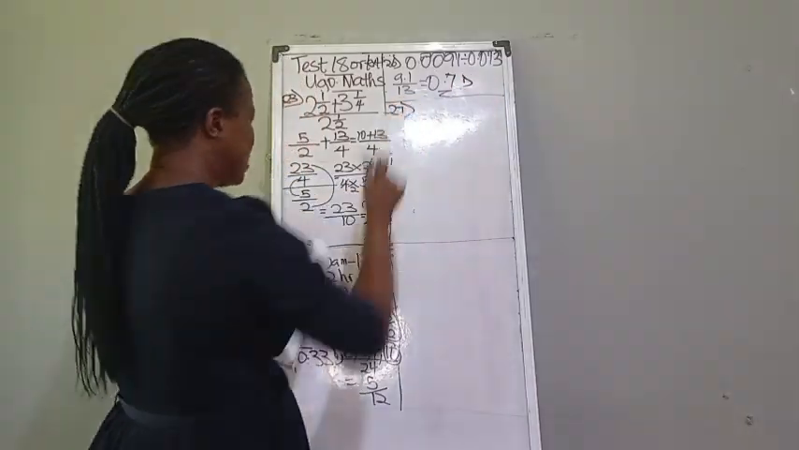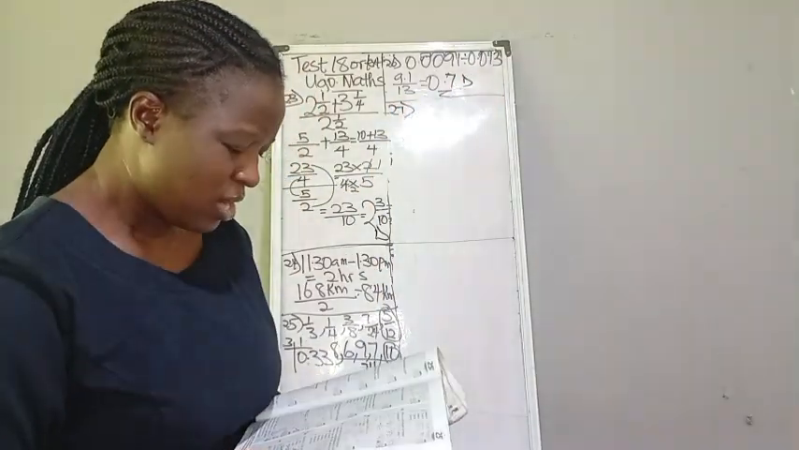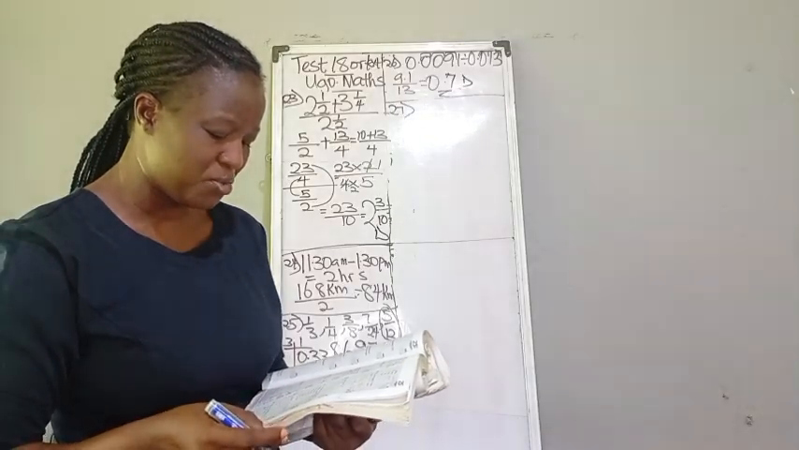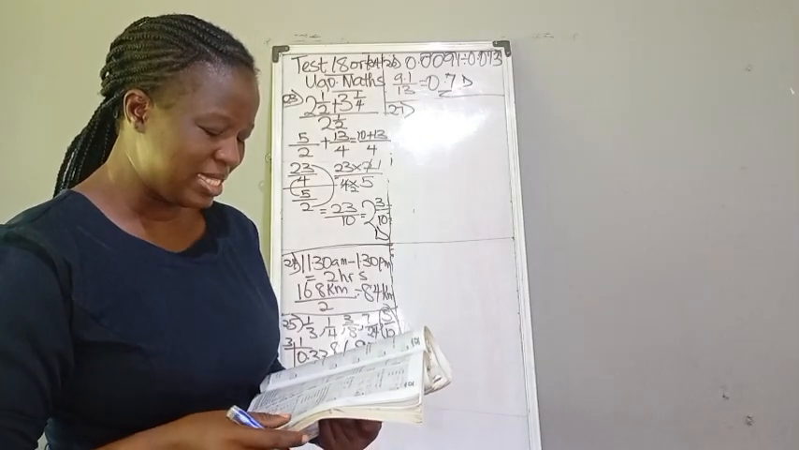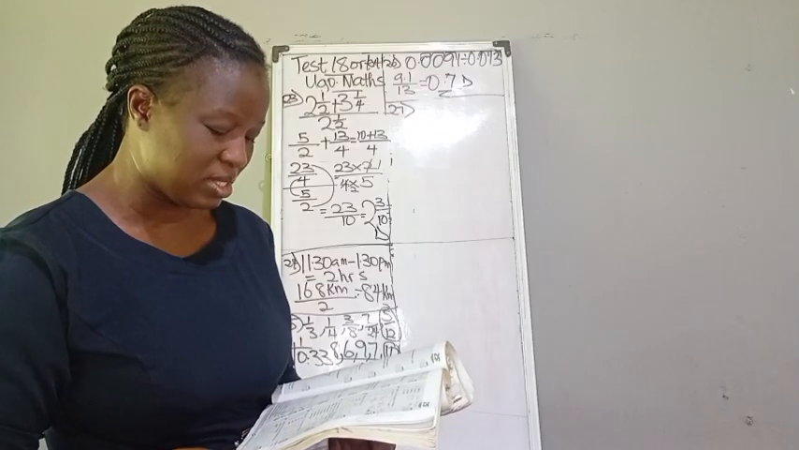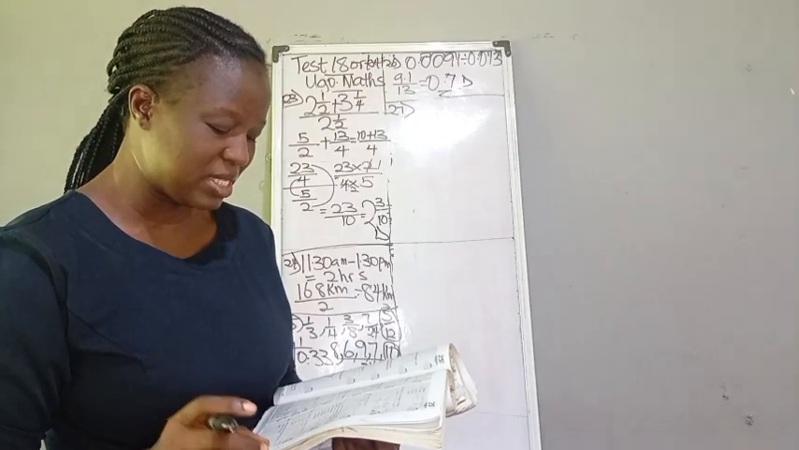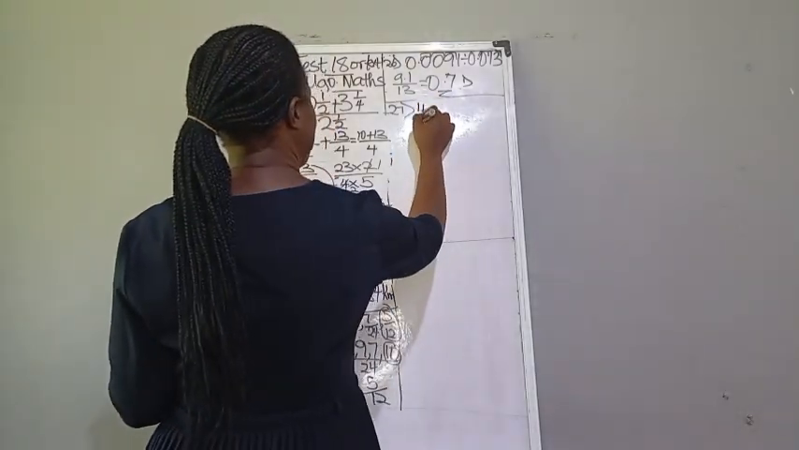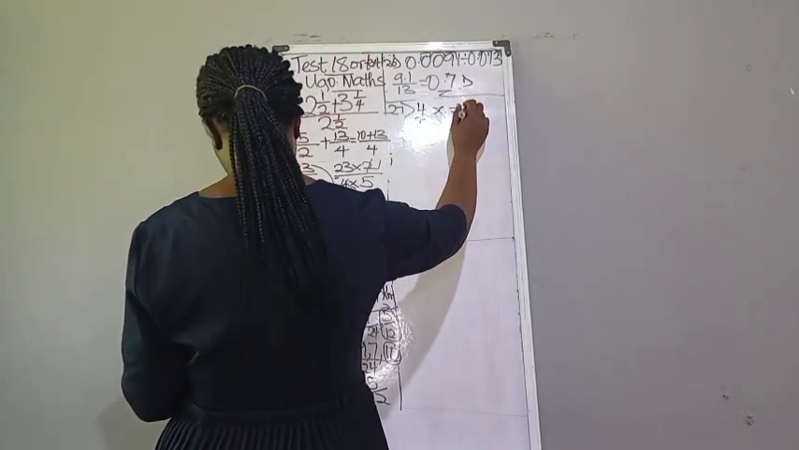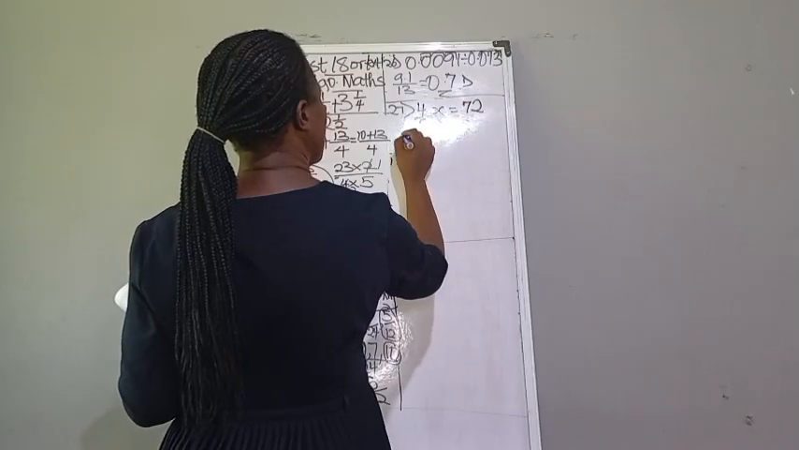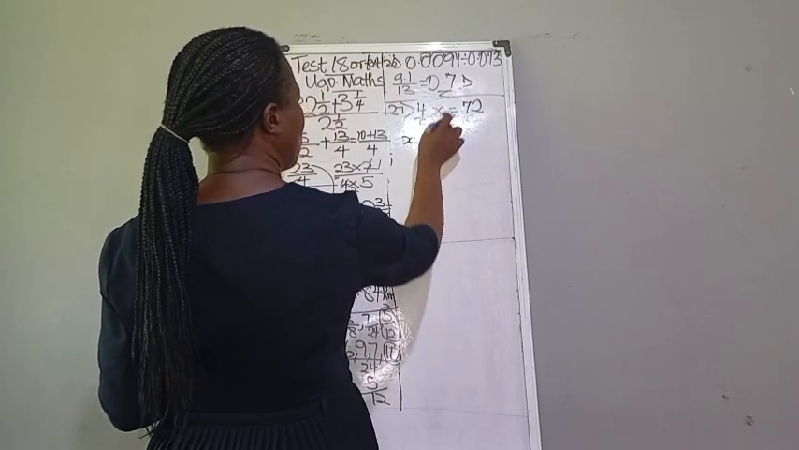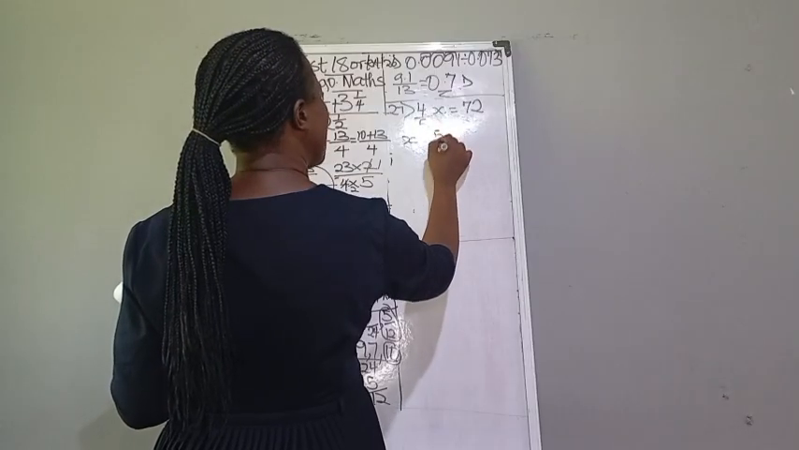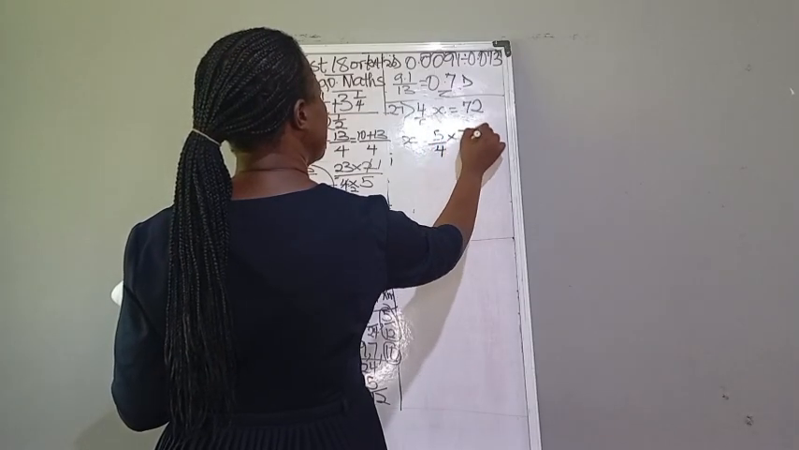Number 27 question. A lorry tank was 4 over 5 full of petrol when the gauge indicated 72 liters. What was the full capacity of the tank in liters? We are told 4 over 5, we don't know, but we are told it's 72. So this comes down, that would be 5 over 4 times 72.